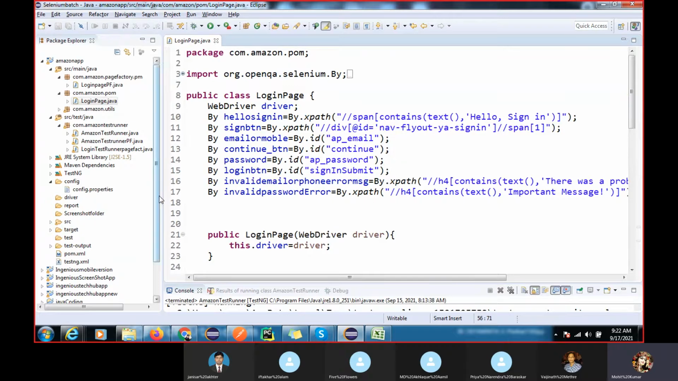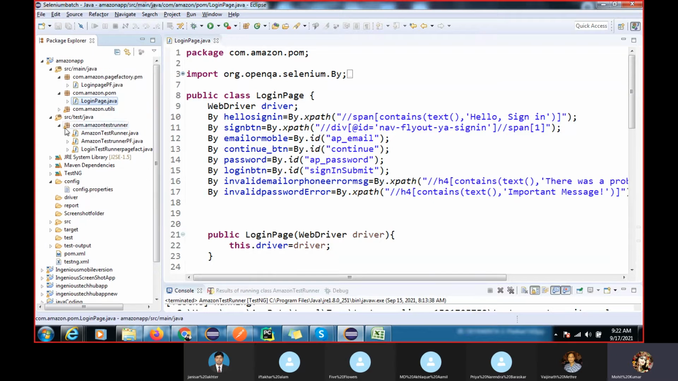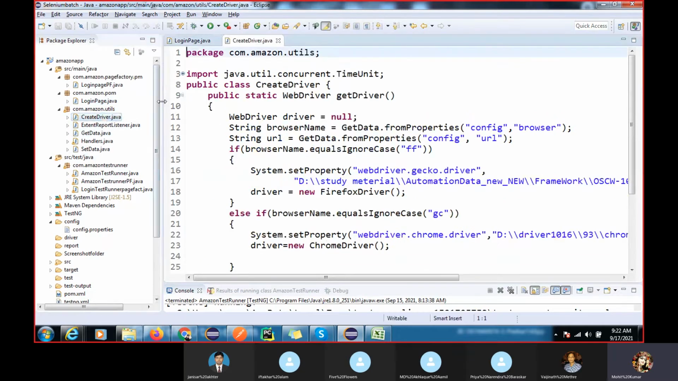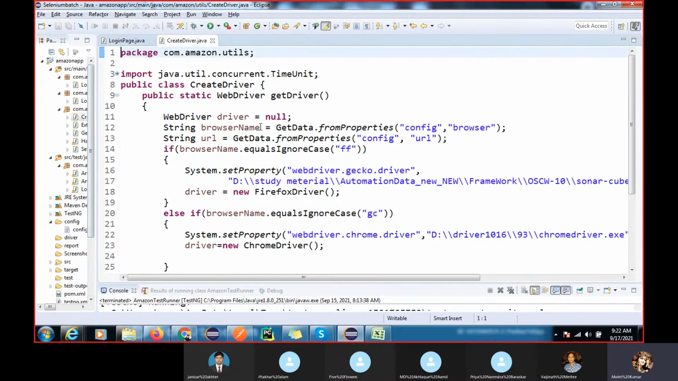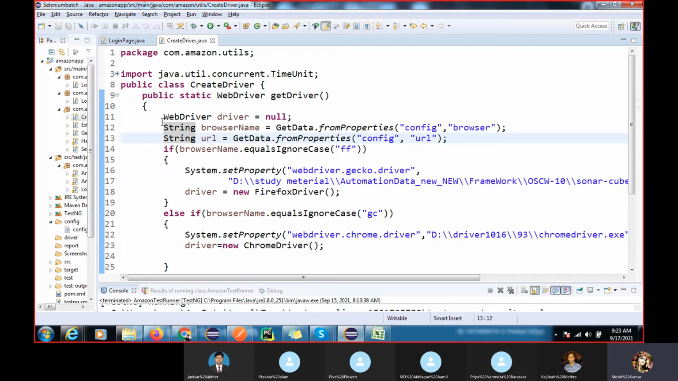Second thing, here I will explain utils. What do we have in the utils? Here we have some business libraries, like create driver. I think you attended the sessions on cross browser testing or parallel execution, where we already developed this type of function. You can call it the base class or whatever class; normally people call it the base class.